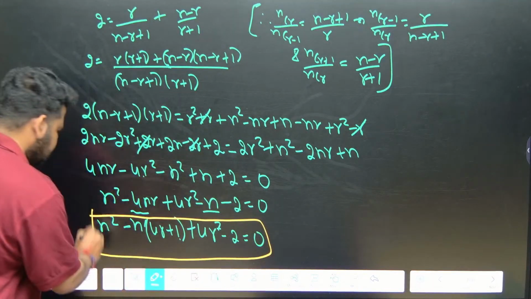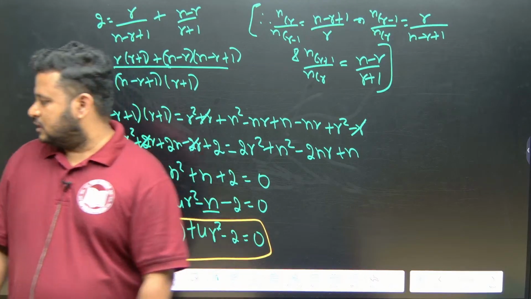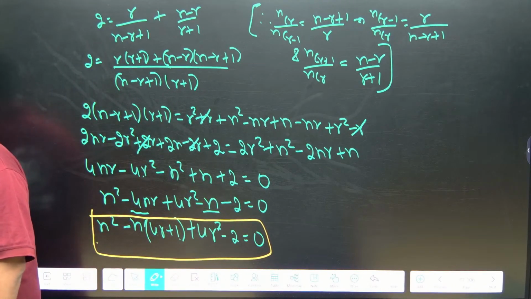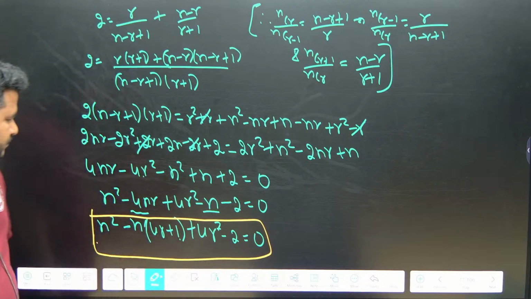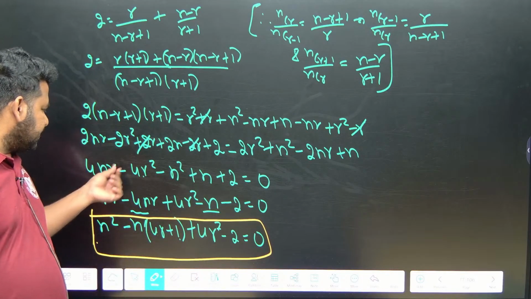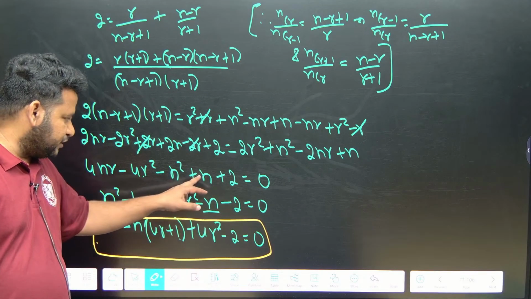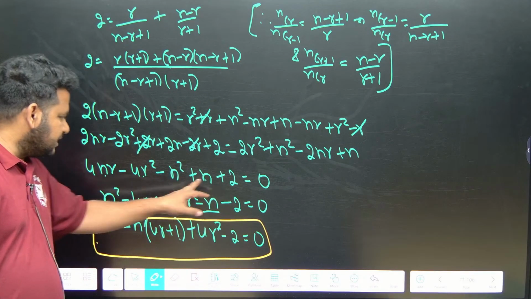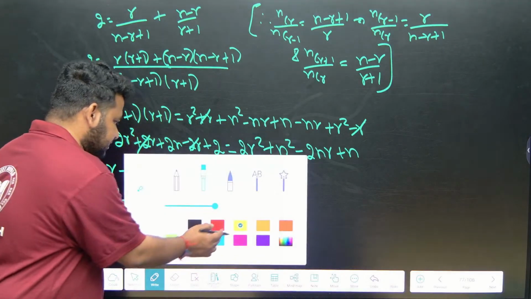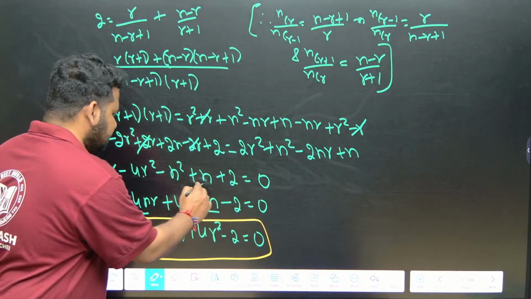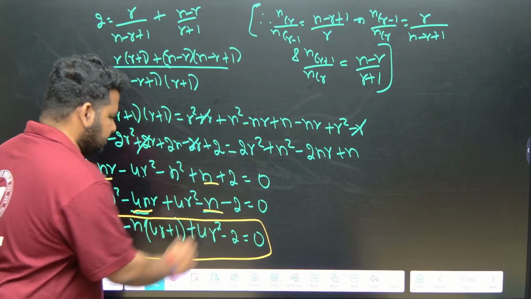We have proved it. Clear? That's all, that is the answer. We have to take n common, that we didn't take. Now we have taken n common, we got it. We can take n common or we can take r common depending on what they have asked. But here we have to take n common. Even if 4 is not there, not a problem. Here n is there, here also n is there. If you take n common, you will get the answer.